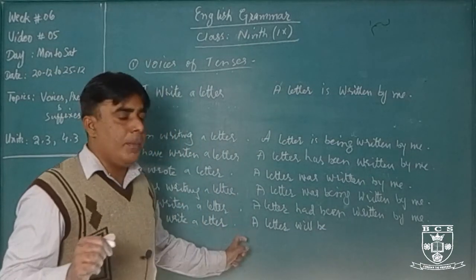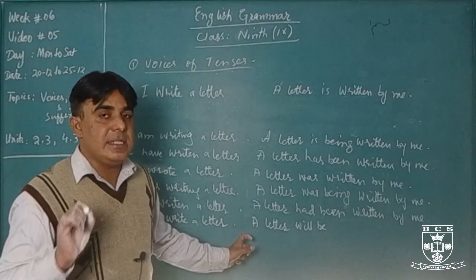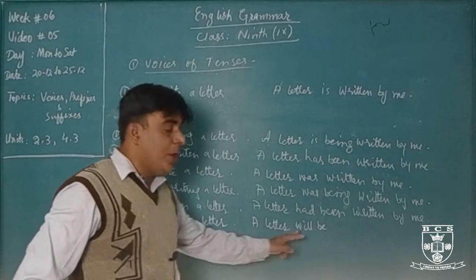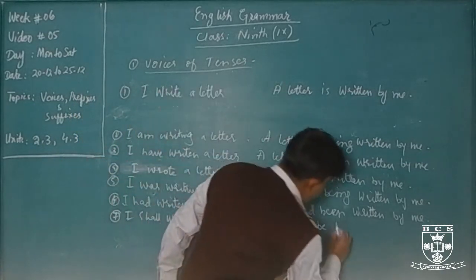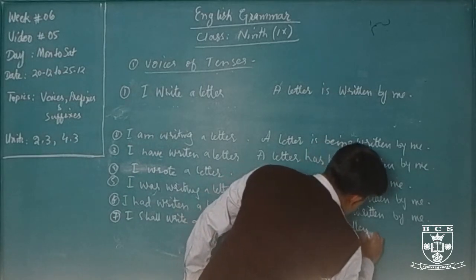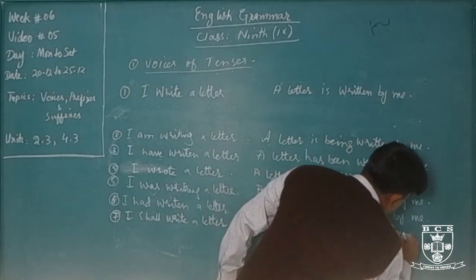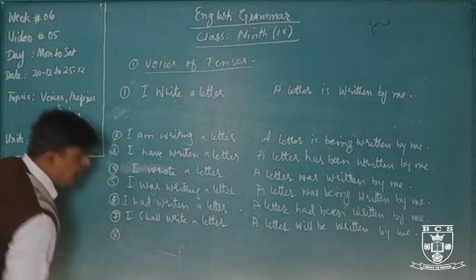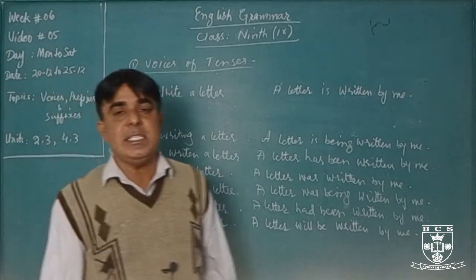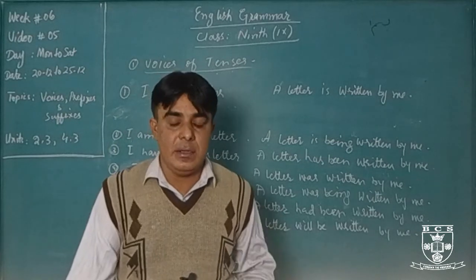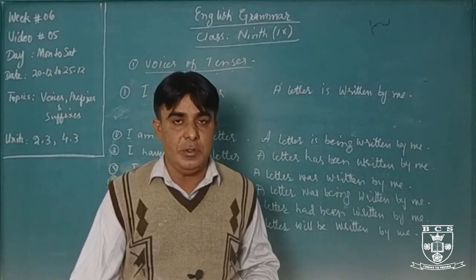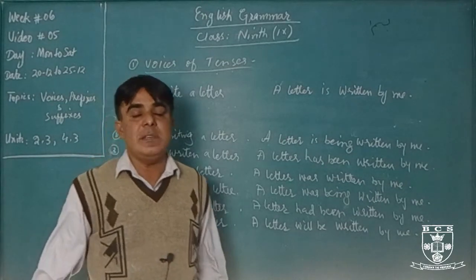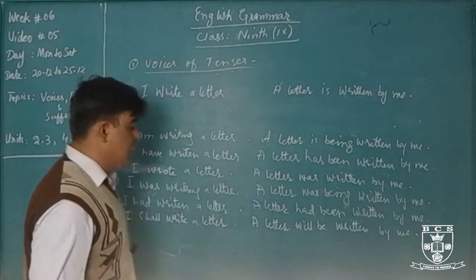Passive helping verbs of future simple tense are shall be, will be. With a letter we always use will be written by me. Number 8, future continuous tense, active voice. There can be an active voice of future continuous tense, but there cannot be any passive form of future continuous tense.